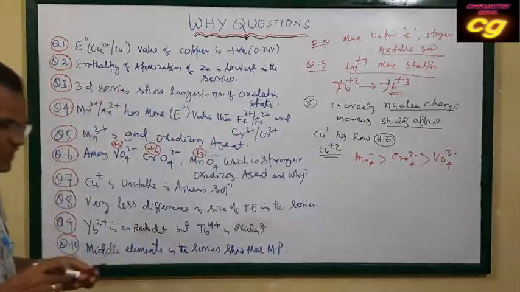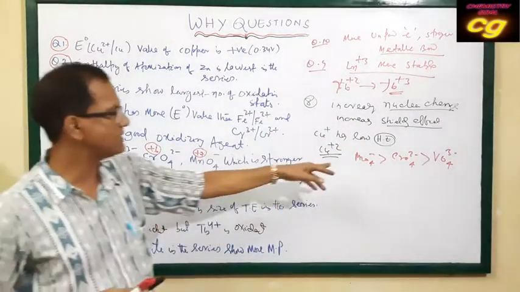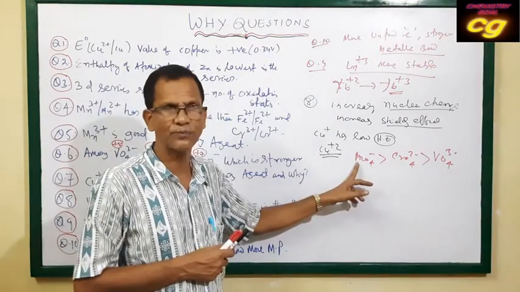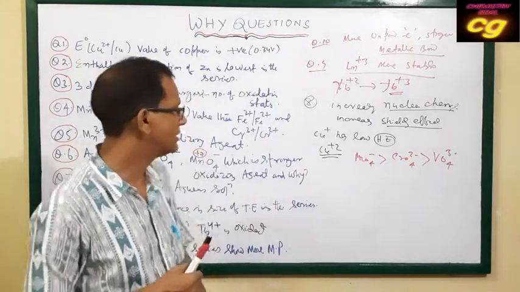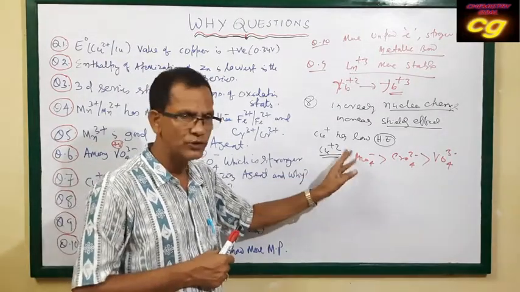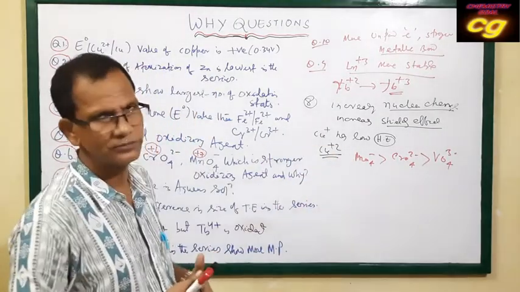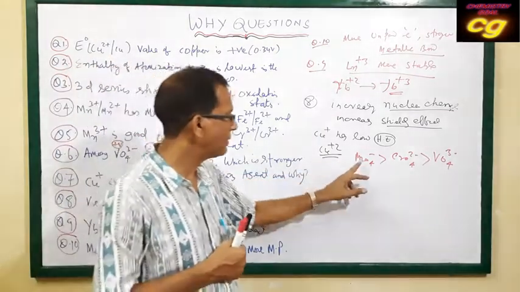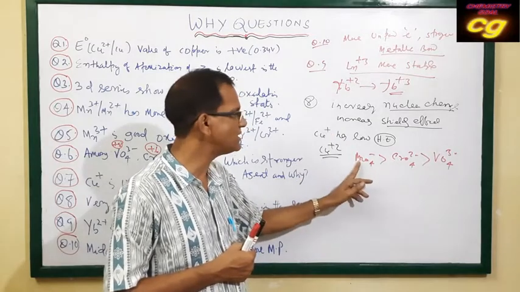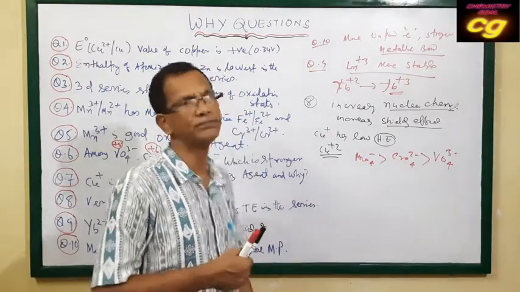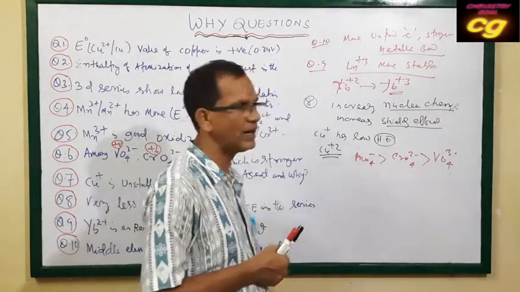This is the order of oxidizing power, because manganese is in the highest oxidation state +7, so it will only be reduced, down to the +2 state. That's why Mn in the permanganate ion has more oxidizing power than the chromate ion and the vanadate ion.